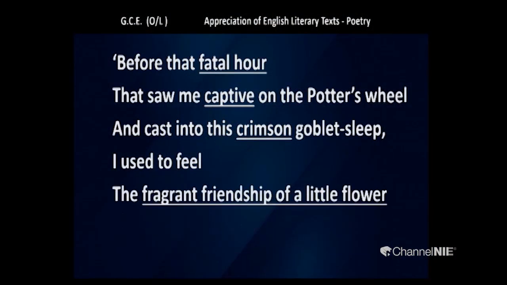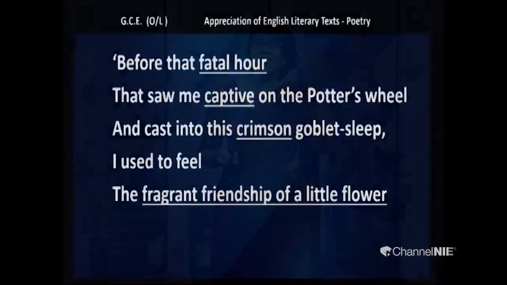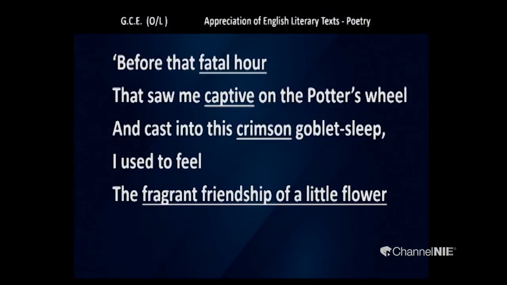You can see the next stanza says, "Before that fatal hour," the death hour, hour of death, "that saw me captive on the potter's wheel."